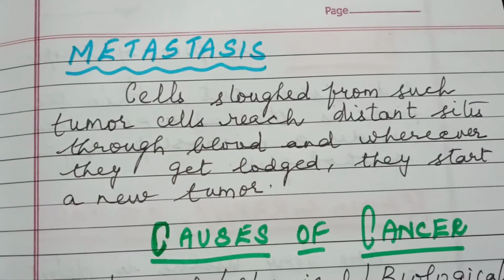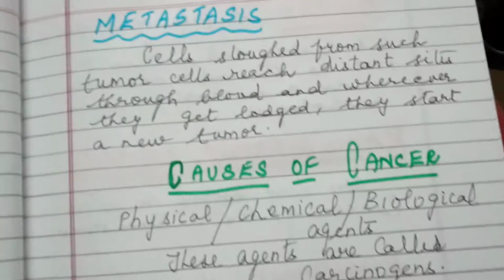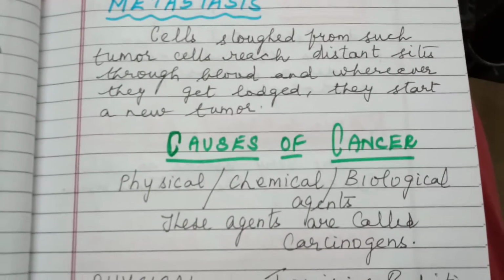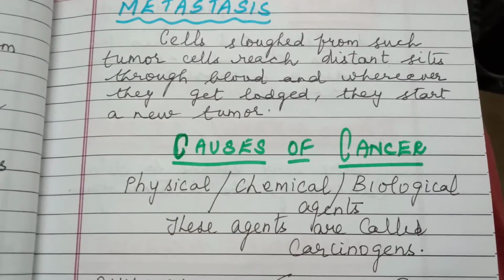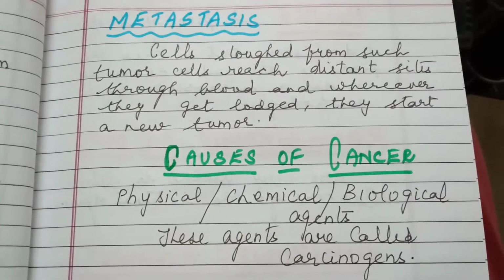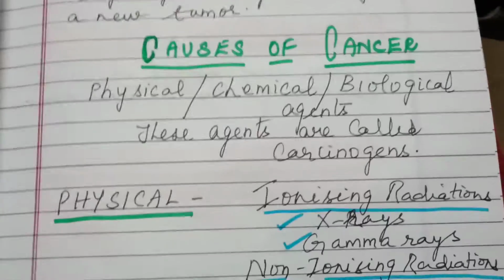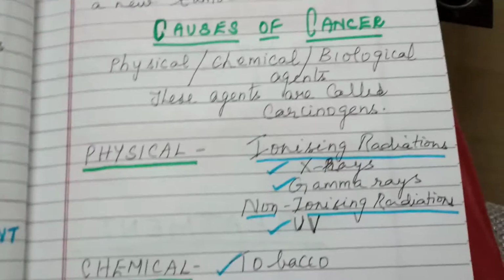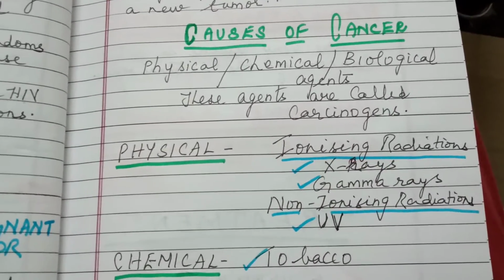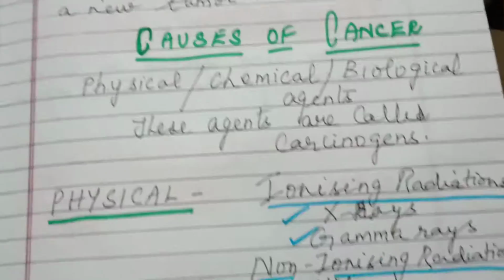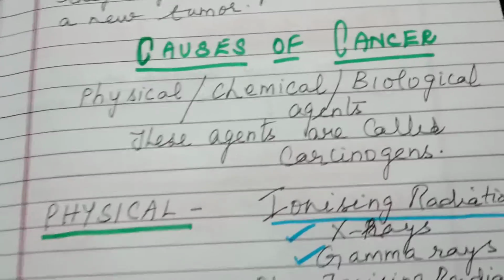Now we are going to see about the causes of cancer. That is, how a transformation of normal cells into cancerous cells happens. What are the causes? It may be induced by physical, chemical or biological agents. These agents are known as carcinogens, the agents that induce cancer.